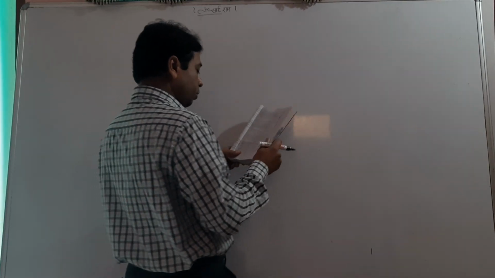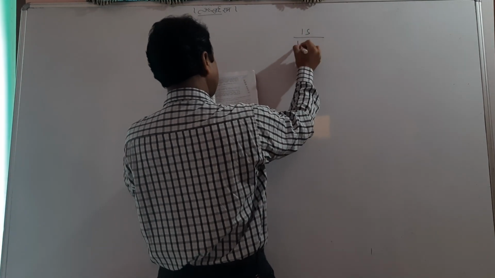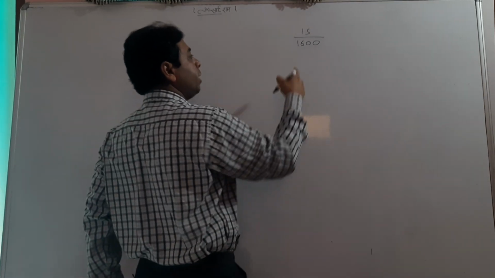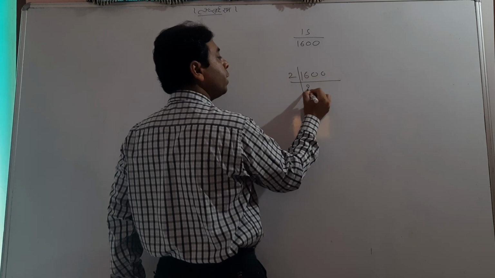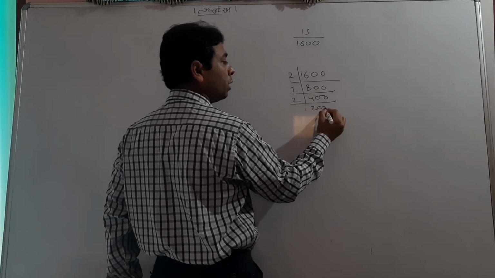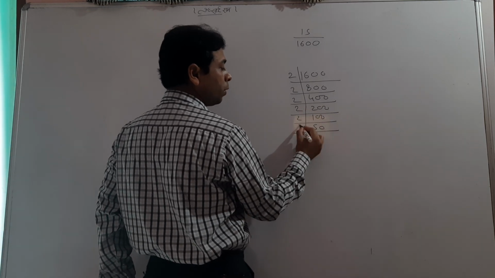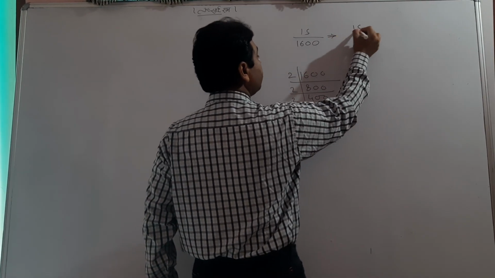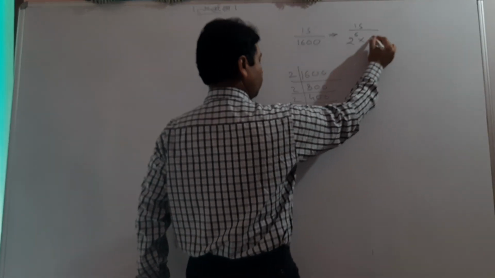Let me check it out. Suppose we have a question 15 upon 1600. One more question we do, and first we'll check whether it is terminating or not. So 1600 will be 2 eights are, 2 fours are, 2 twos are 200, 250, 225, 5 and 5. Meaning it can be written as 15 upon 2 to the power 6 into 5 to the power 2.